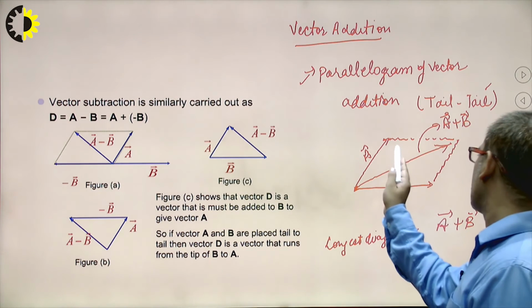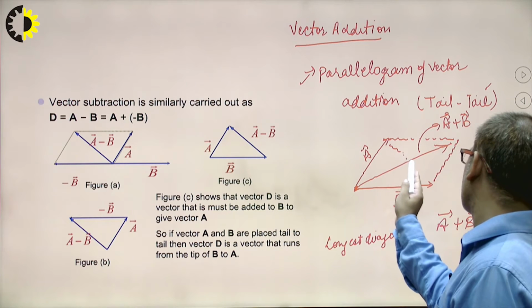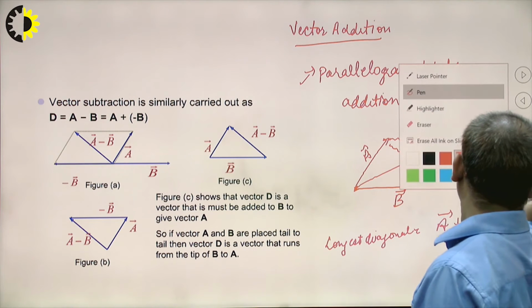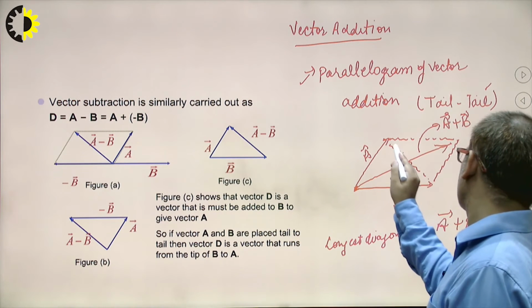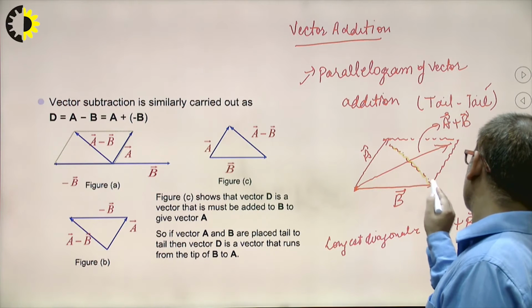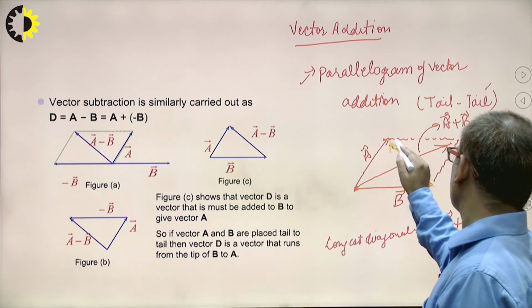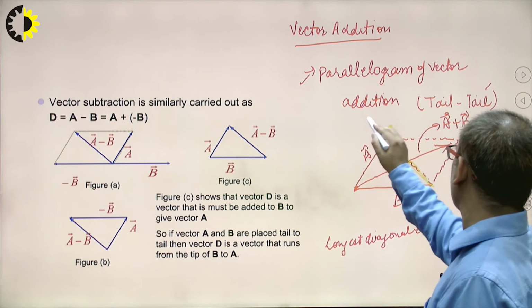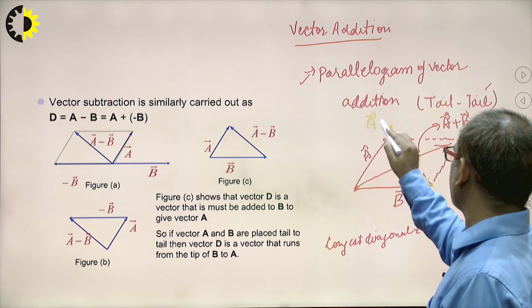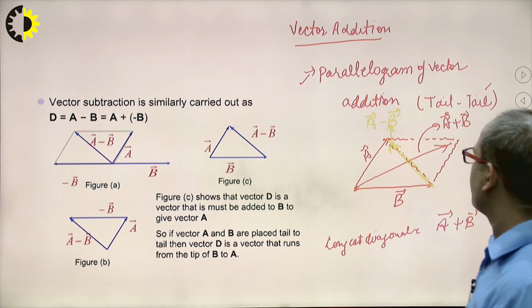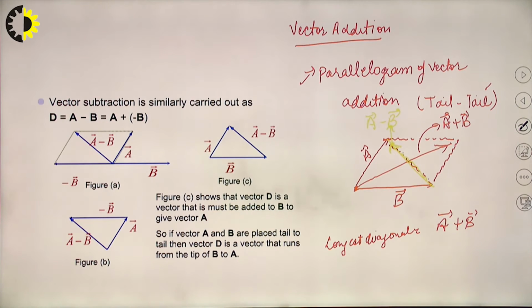Now see, this shortest diagonal, if I take a different color, from this to this, will represent A vector minus B vector. Clear?